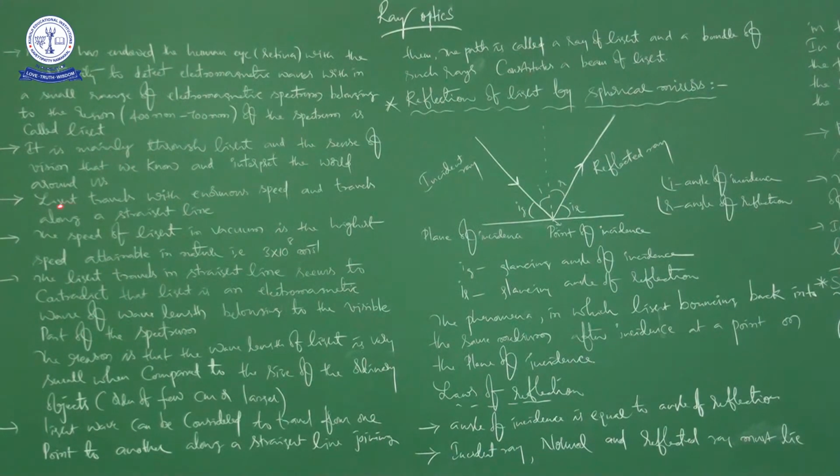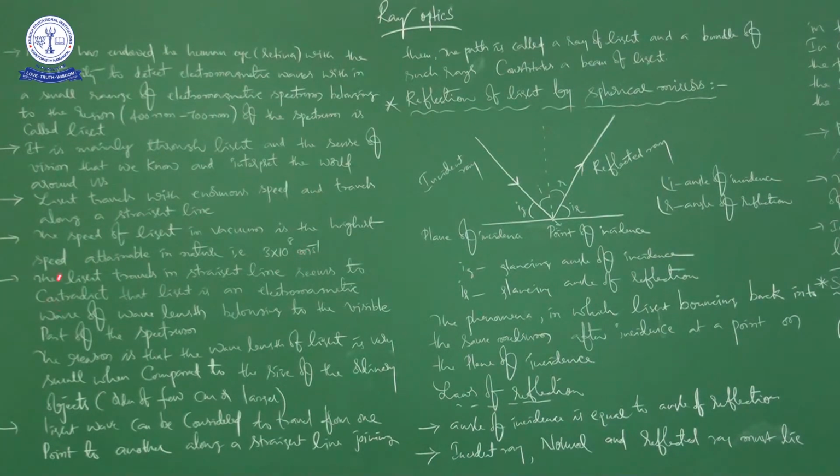Next, light travels with enormous speed and travels along a straight line. So here he is talking about light. Light travels with enormous speed and travels along a straight line. Next, the speed of light in vacuum is the highest speed attainable in nature. Actually the value is 2.99 something, but rounding off gives us 3 into 10 power 8 meter per second.